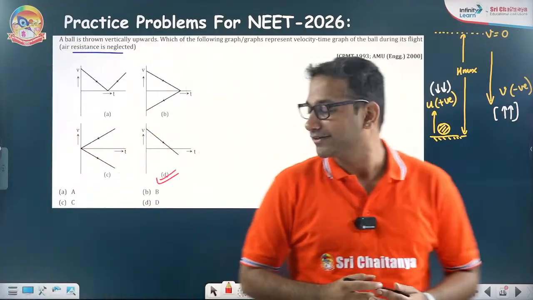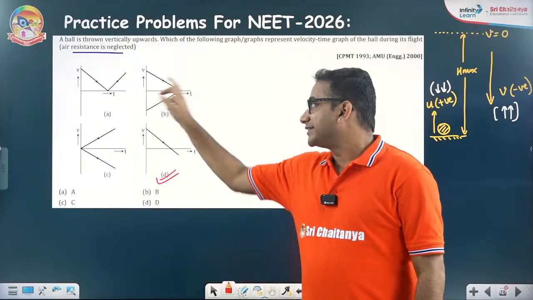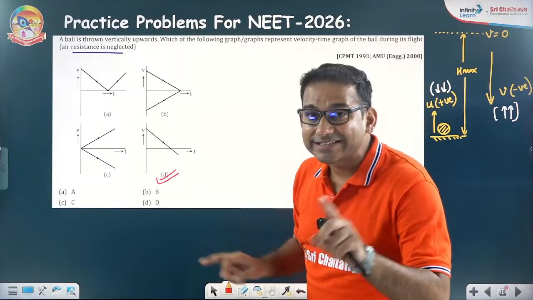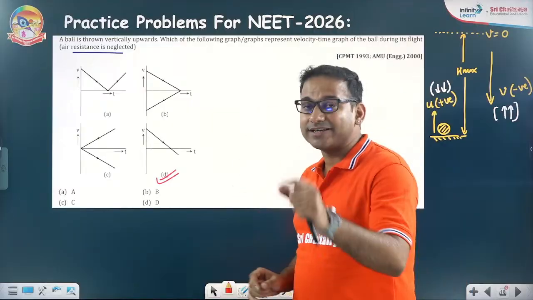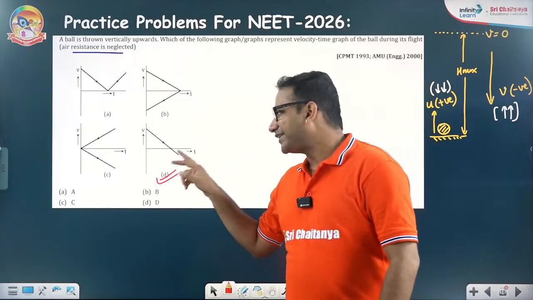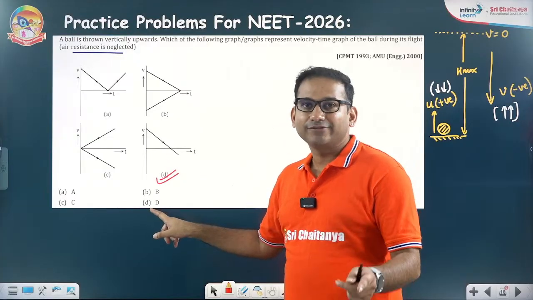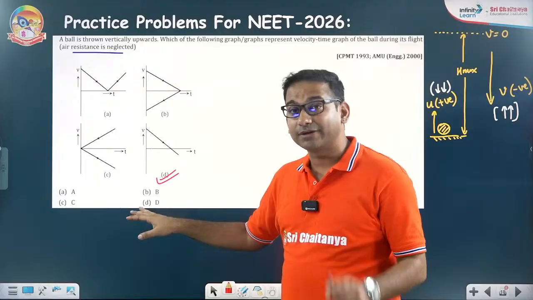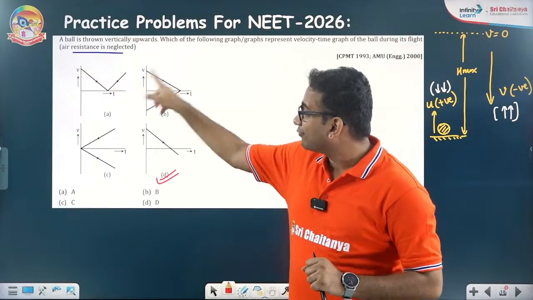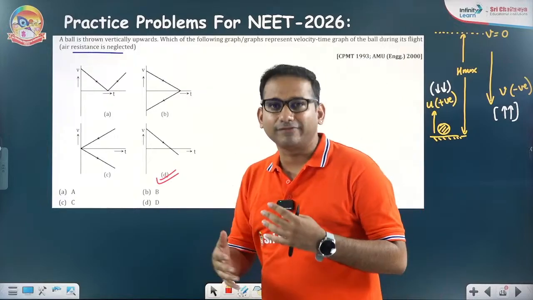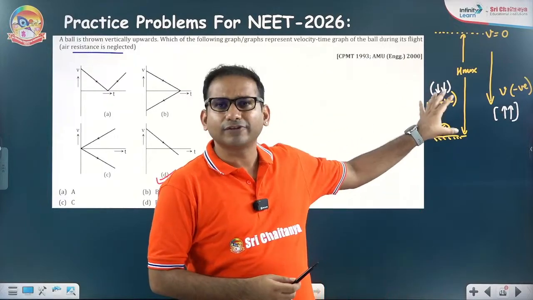Few more points here. First of all, this is the fourth graph, the correct graph, but it is not necessary while bubbling the OMR. Just keep my words in mind. It is not necessary that the fourth graph will also be the fourth option. For simplicity, I have taken it here, but we must talk about it. That fourth graph is the correct graph, which I have shown you here. There are multiple ways. This is one logical way of understanding that.